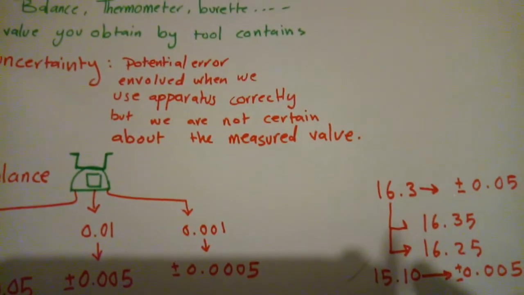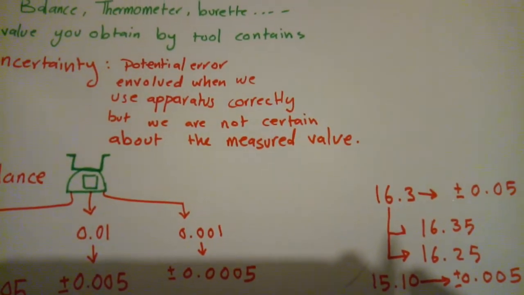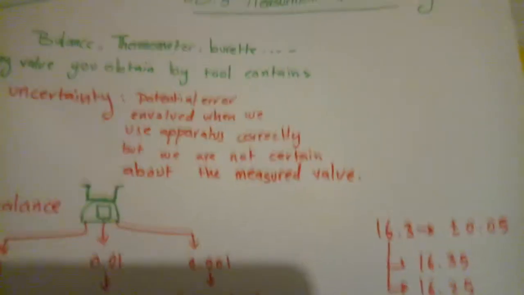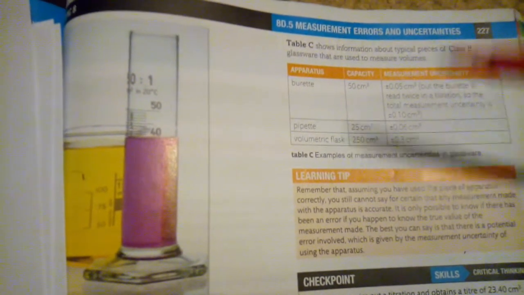Now in your book they mentioned a table. That table is very important and useful. The burette, the capacity of it is 50 centimeter cubed, and we can see the scale contains 1 decimal place.